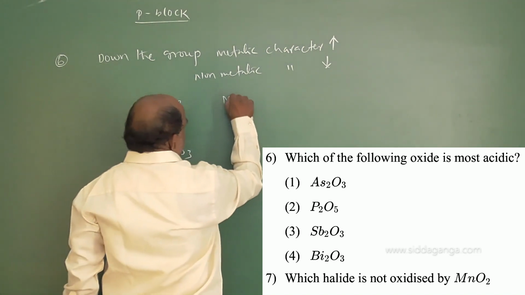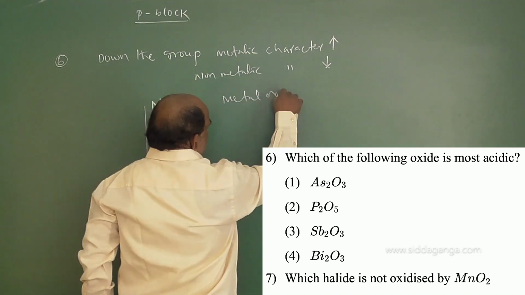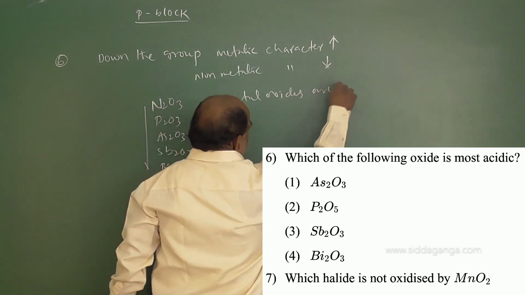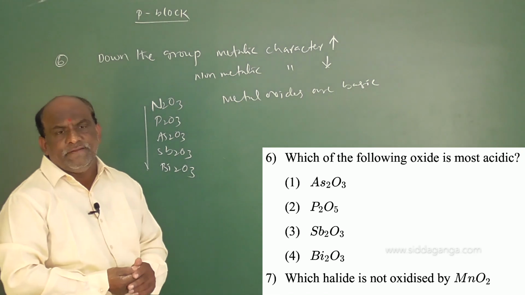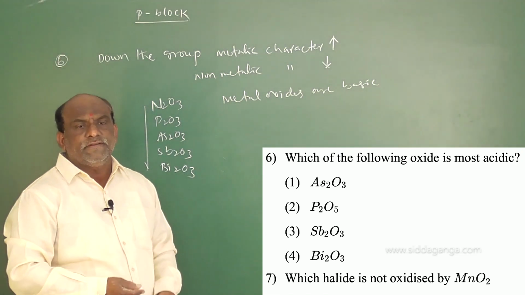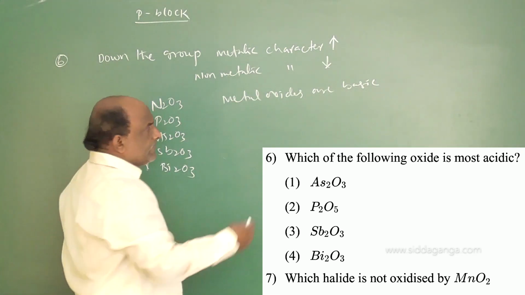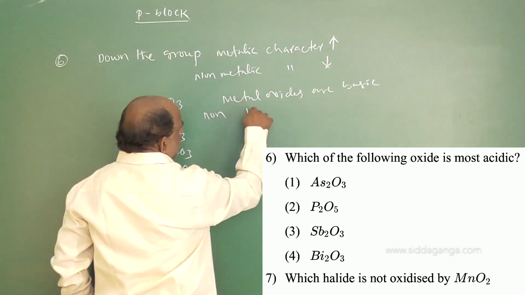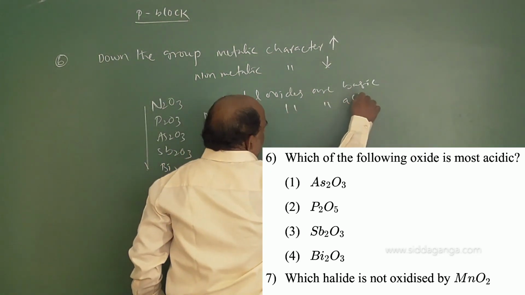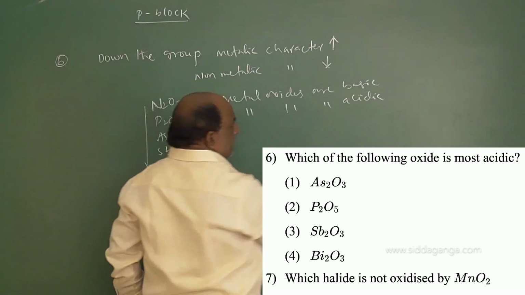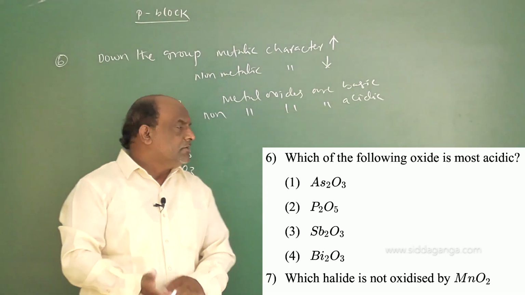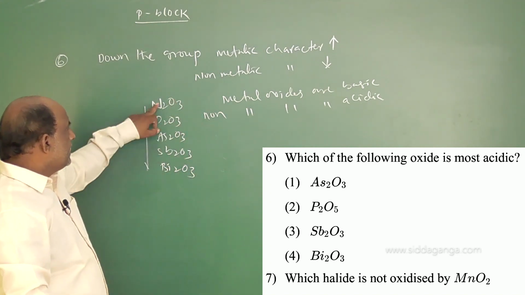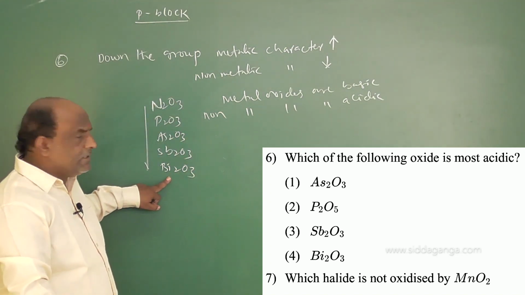Metal oxides are basic. Non-metal oxides are acidic. Clear it is.